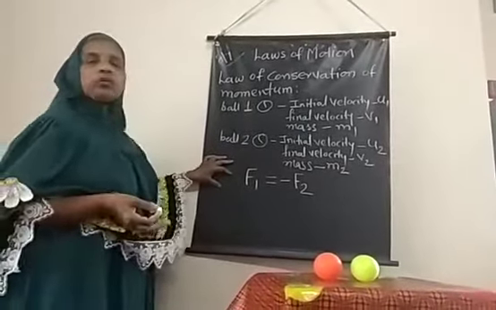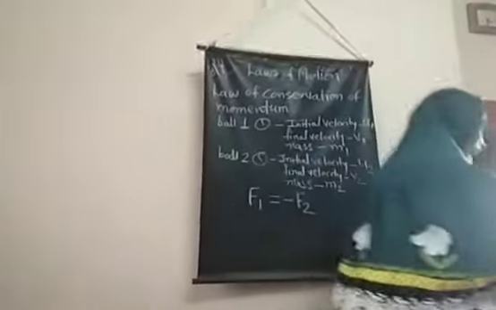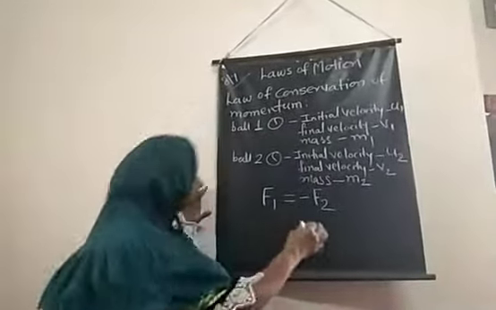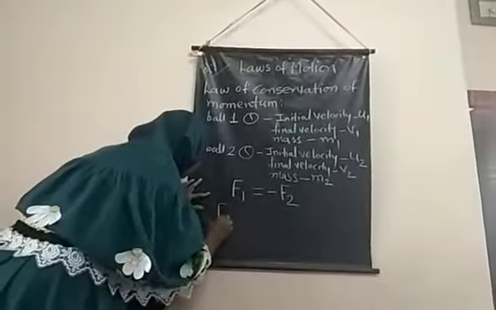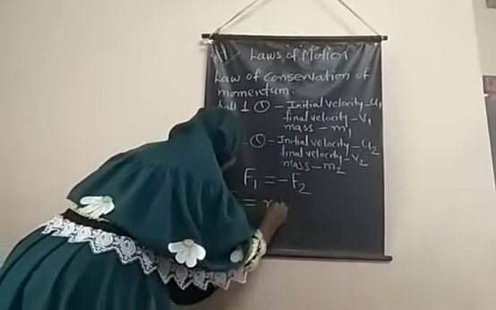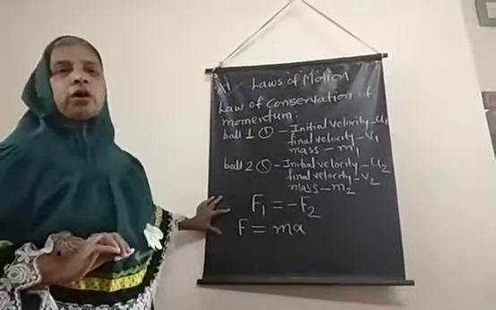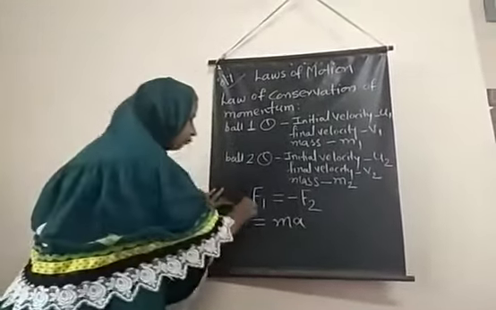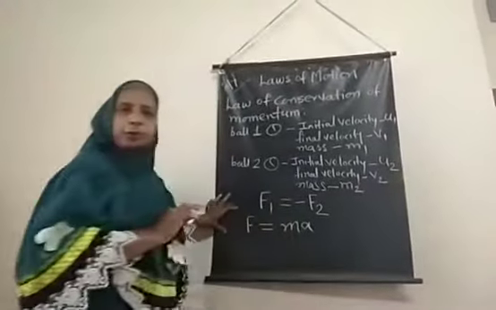Now according to the formula, force F equals ma, mass multiplied by acceleration. So for F1 it is m1 a1, and for F2 it is m2 a2.